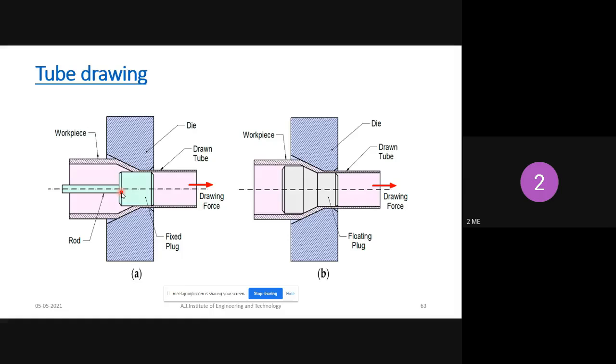Based on the type of mandrel used, you can change the dimensions. Next one is the floating plug. In a floating plug there is no connection to the stationary part, so there is no rod here. This is the second type of tube drawing process. Any doubt here? It is very simple. This process is mainly used to produce tubes. You can set the thickness of the tube workpiece based on the mandrel design. Any doubt in tube drawing process?